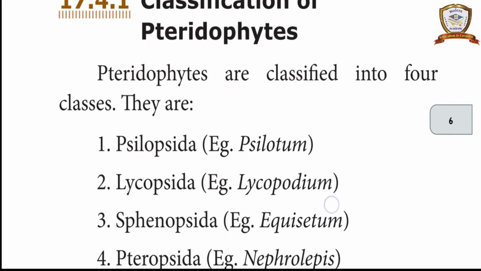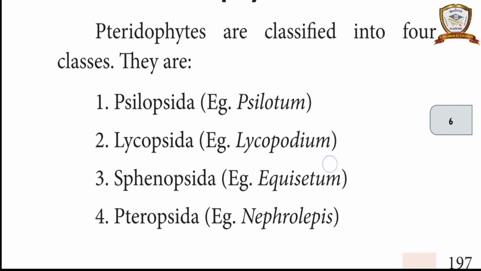Classification of pteridophytes. Pteridophytes are classified into four classes. They are Psilopsida, Psilotum; Lycopsida, Lycopodium; Sphenopsida, Equisetum; and Pteropsida, Nephrolepis.